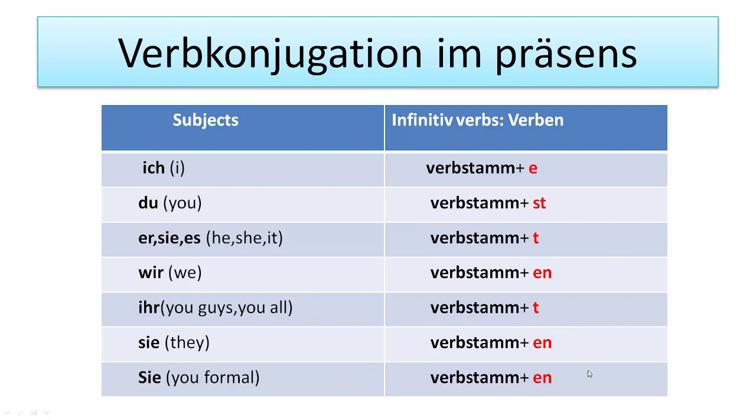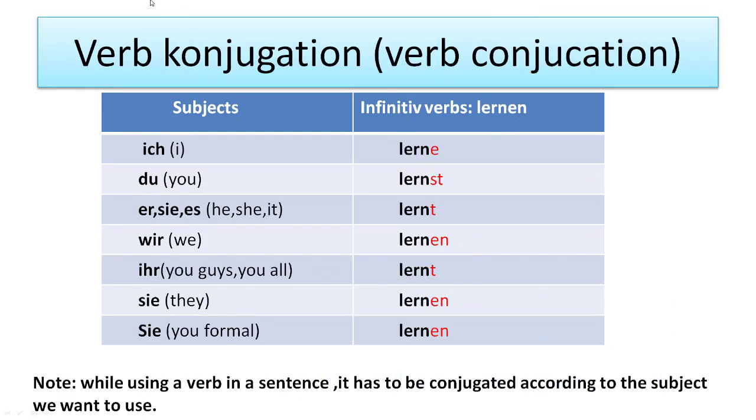Let's see one example so that you can get more of an idea. Verb conjugation. Here the subjects are ich, du, er/sie/es, wir, ihr, sie, and Sie. This is the verb stem: lern. For ich we add e, lerne. For du we write st, lernst.